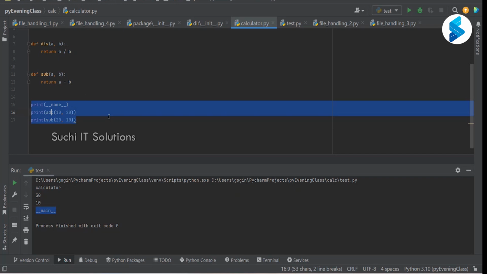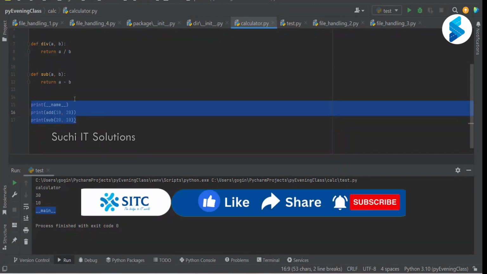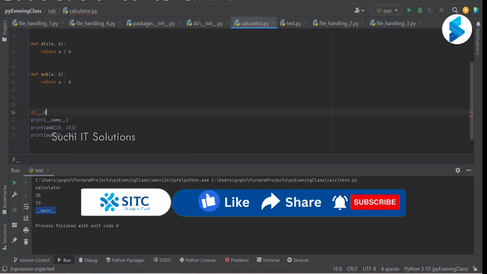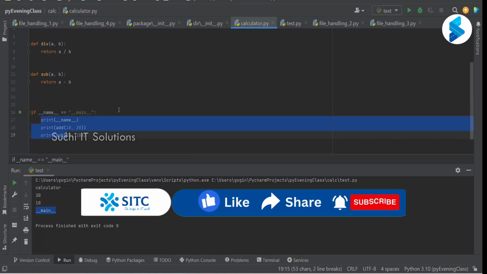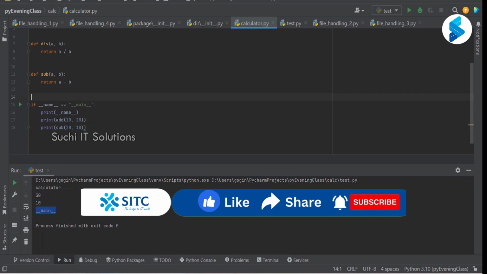So can I just add the statement: if __name__ equals __main__, this is the string we get as the name, only then execute this. Otherwise, do not execute.